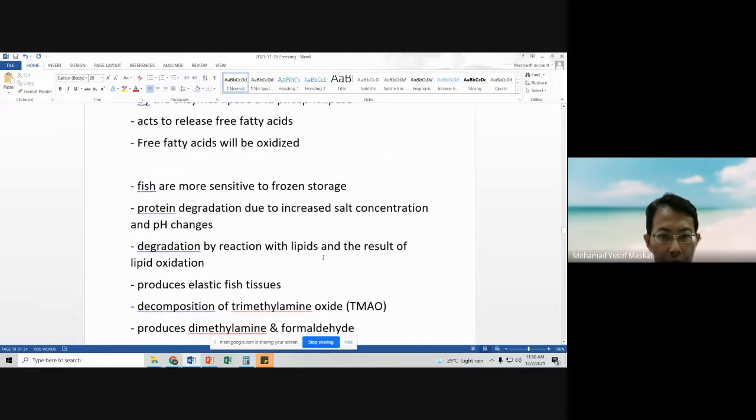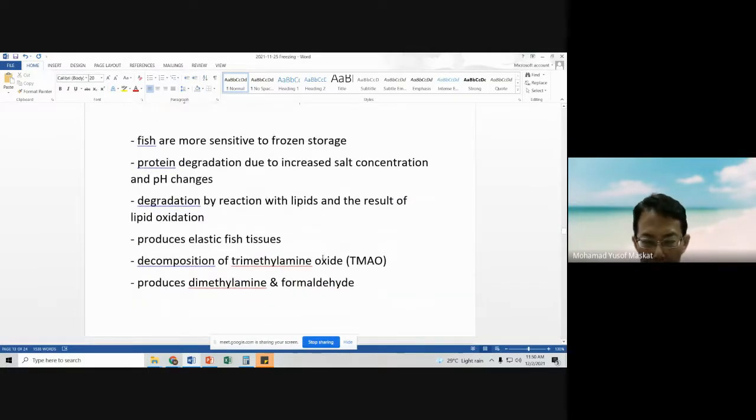Okay, fish in general. All of these are in general, because when you talk about fish, there are thousands of types of fish, so we cannot go into specifics to discuss each and every type. We are discussing in general terms. In general, fish are more sensitive to frozen storage, because one of the reasons is that their tissues are softer compared to meats or poultry.